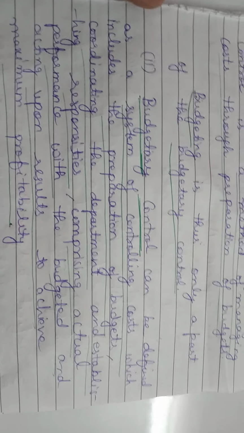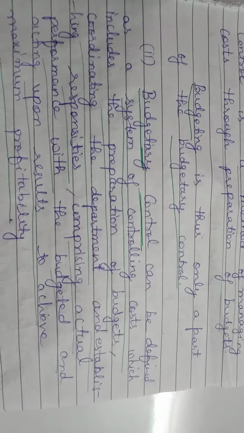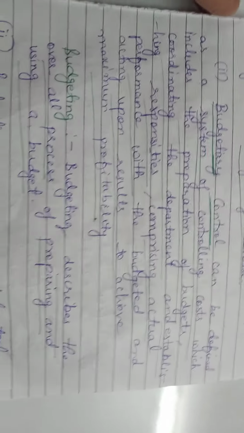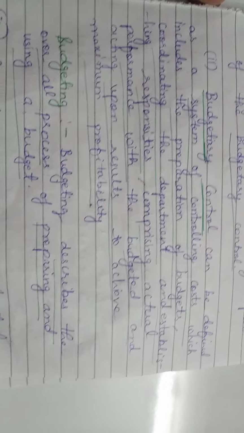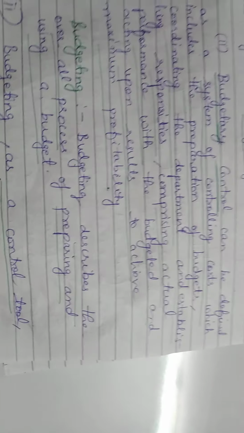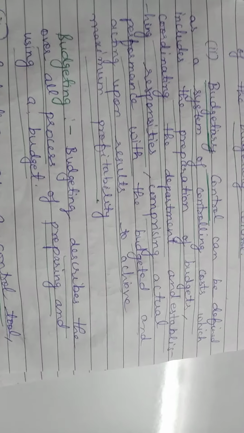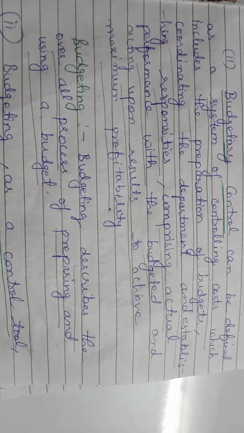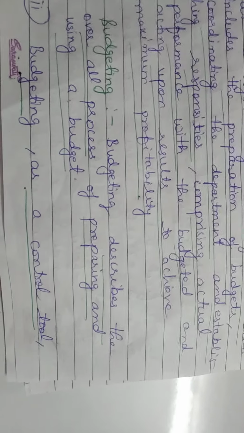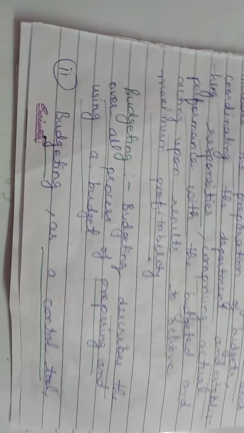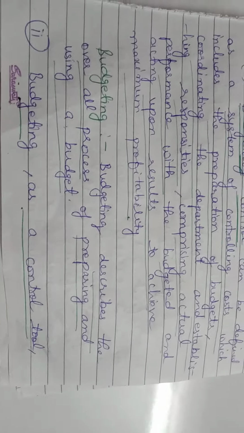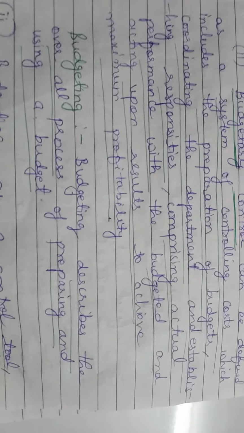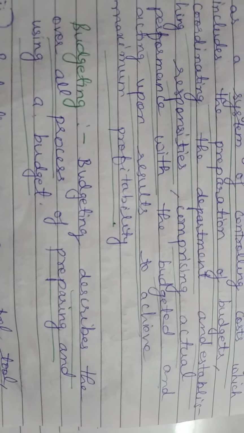So budgetary control is very important. Now, budgeting. What is the definition of budgeting? Budgeting is described as the overall process of preparing and using a budget. It is a process of preparing and using a budget. How to prepare and use a budget? It's a procedure.